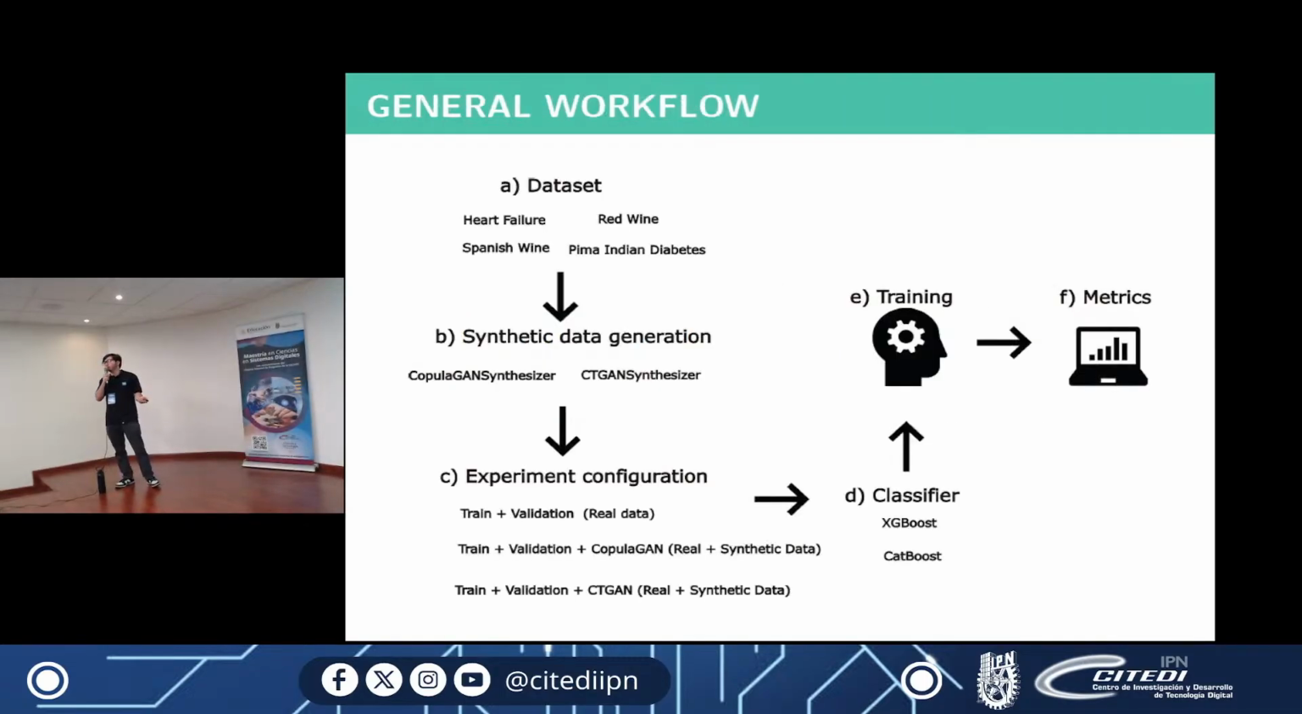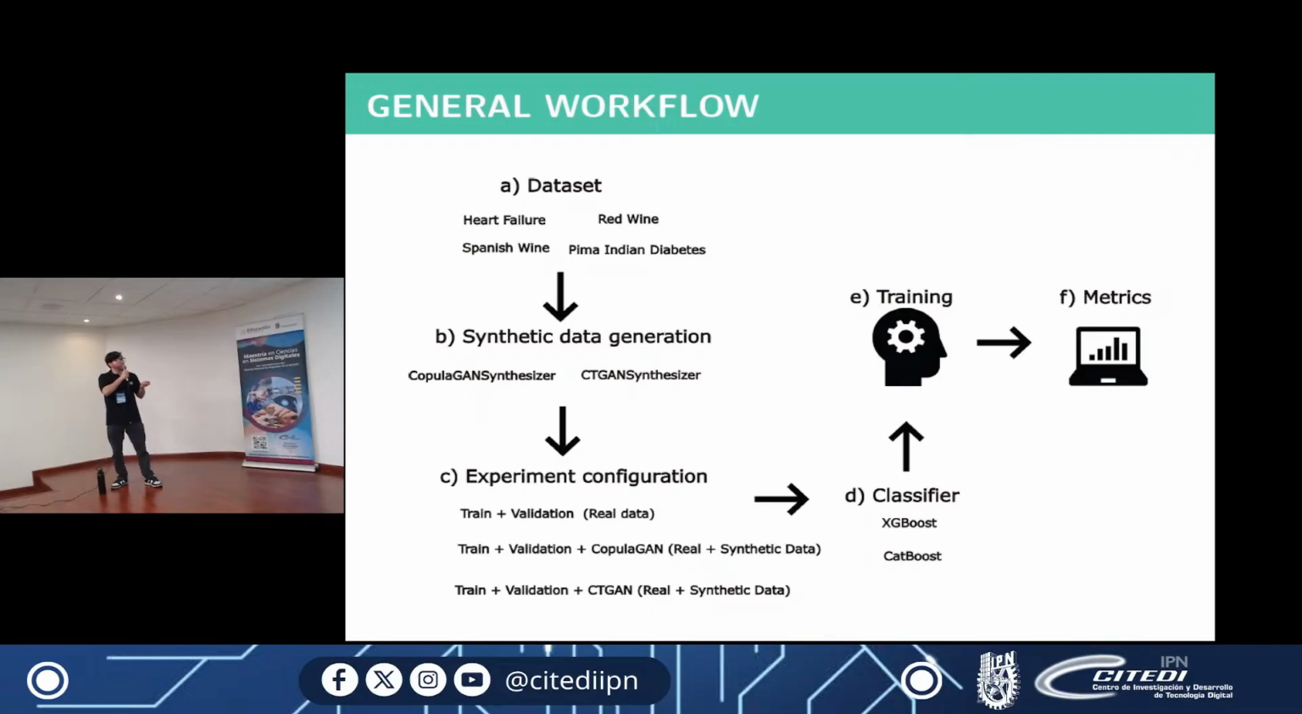Okay, so here is a quick workflow of how the project works. To start, we have the 4 datasets that I already mentioned, which are heart failure, red wine, Spanish wine, and the PIMA Indians diabetes. So they're just the datasets we use. Having these 4 datasets, we use them to generate the synthetic data using the synthesizer generators that I already mentioned. We give the datasets to the generators, and the generators give us synthetic data based on the dataset that we gave them.